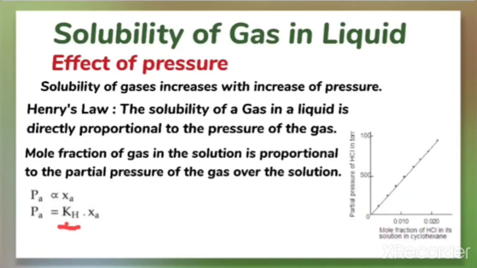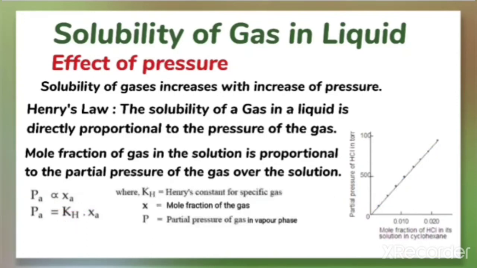So if we draw a graph between the partial pressure of the gas versus the mole fraction of the gas in the solution, we get a straight line plot, because here PA is directly proportional to XA. So we can define these terms here.